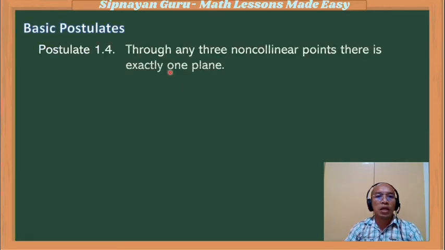Fourth postulate: through any three non-collinear points, there is exactly one plane. For example, this is the first point, and we have another point. These two points are collinear by virtue of the previous postulate. However, if there exists another point here, these three points are non-collinear. If we connect them, it will create a plane.